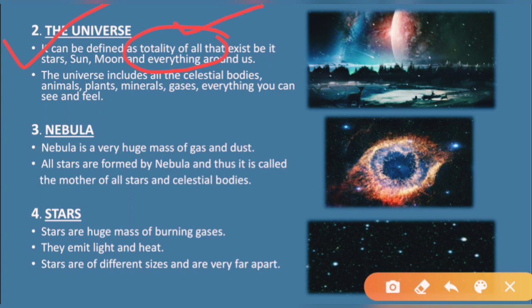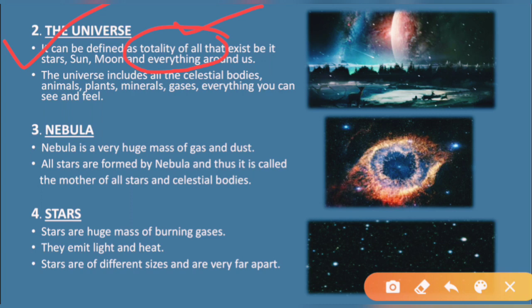The universe includes everything, whatever we see and whatever we feel, and even the things which are in space, outside the earth, which we cannot see, but those things are also part of the universe.